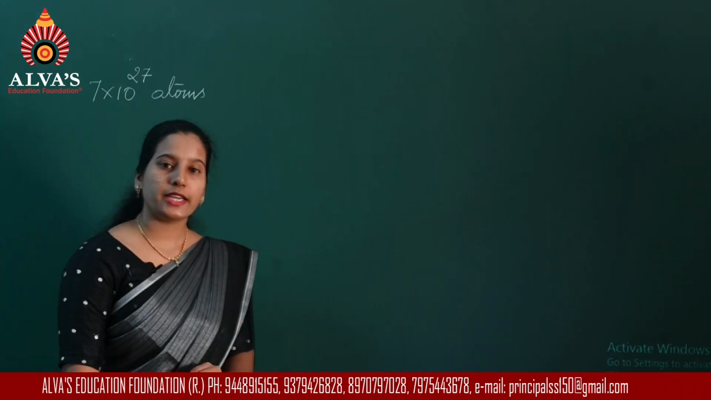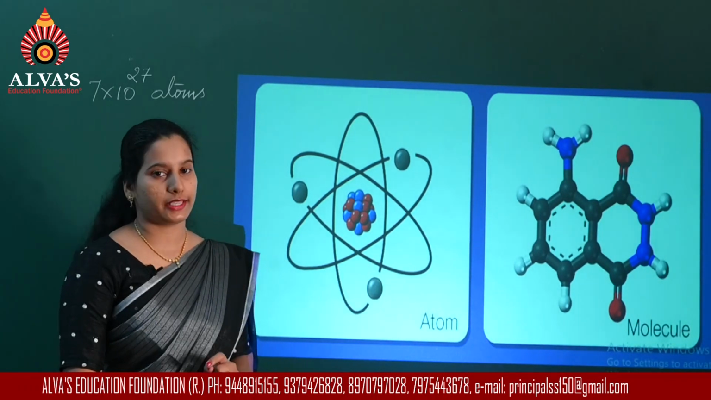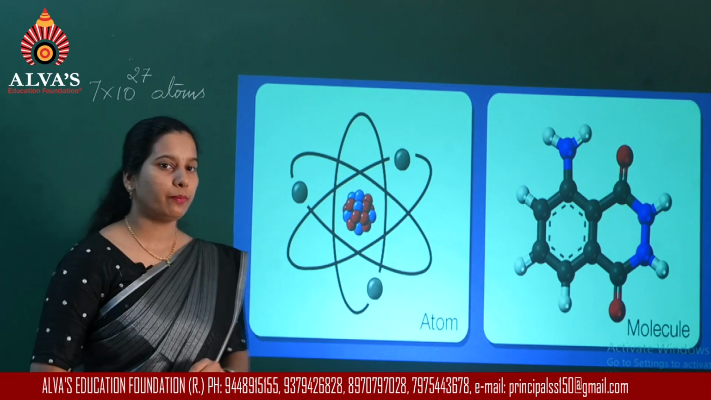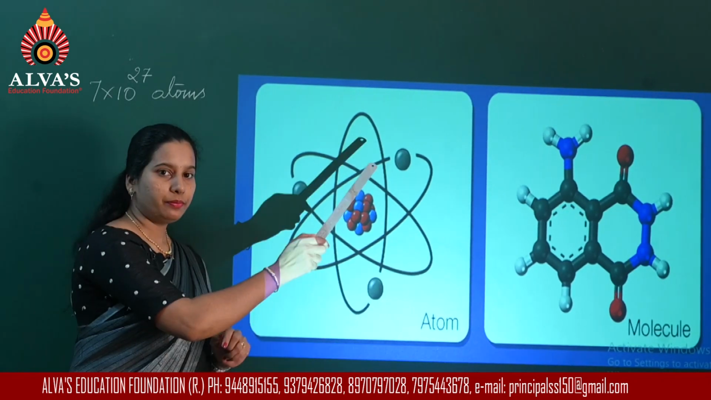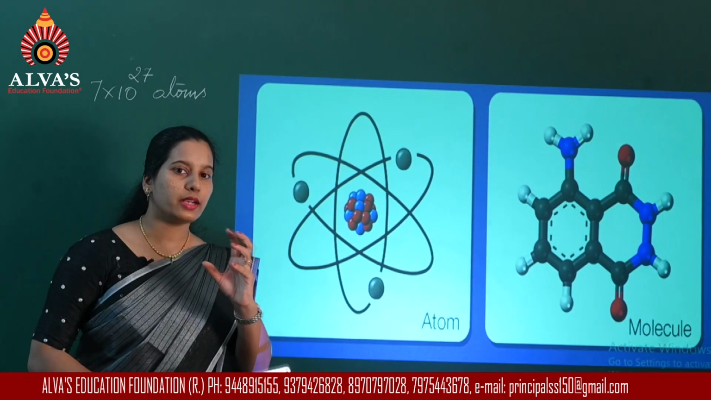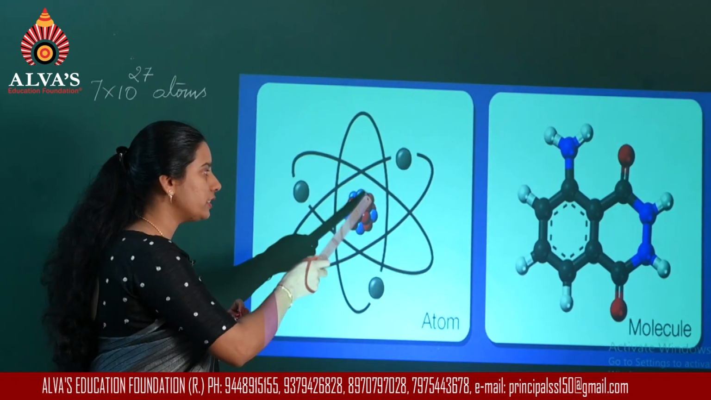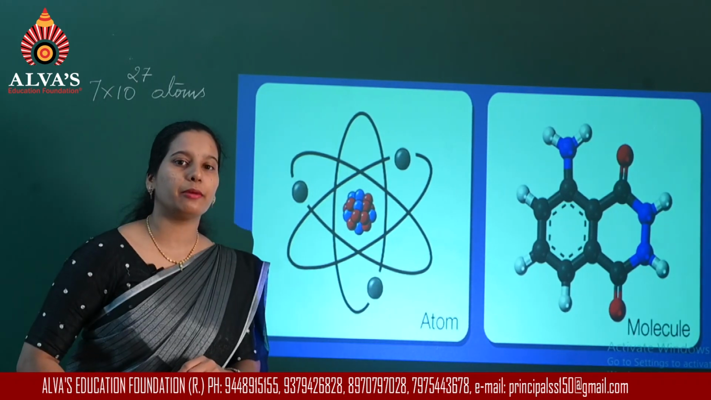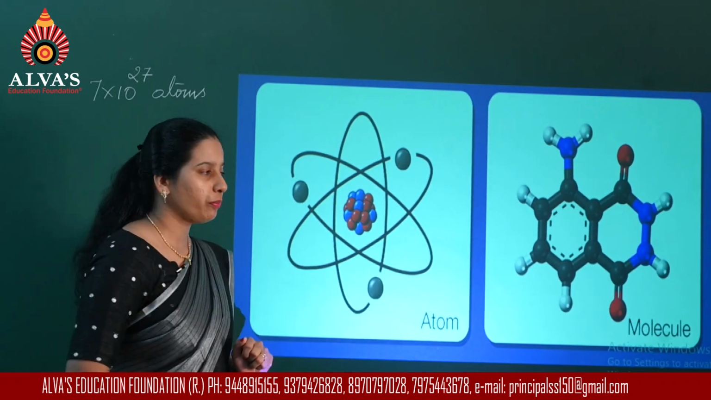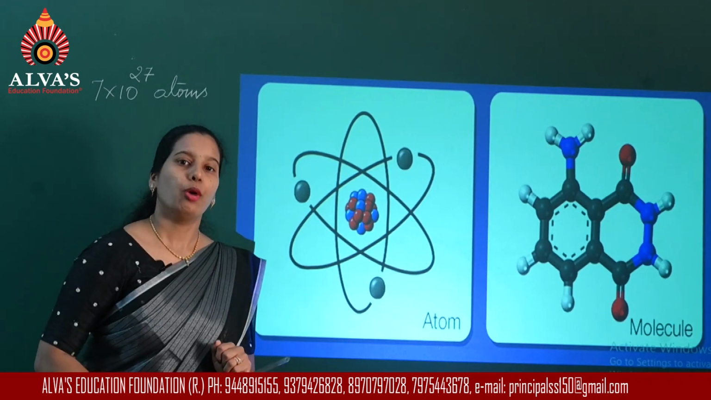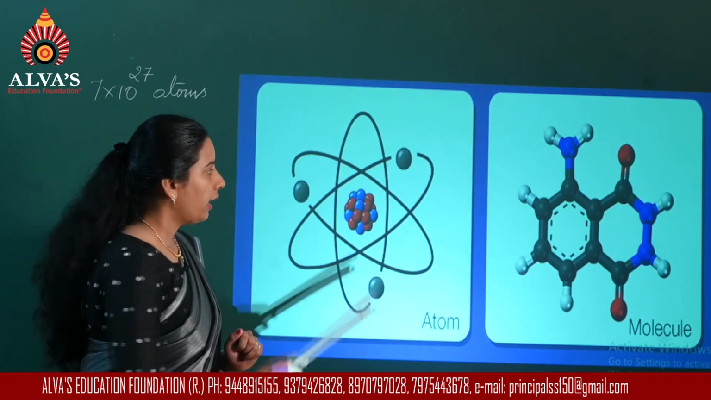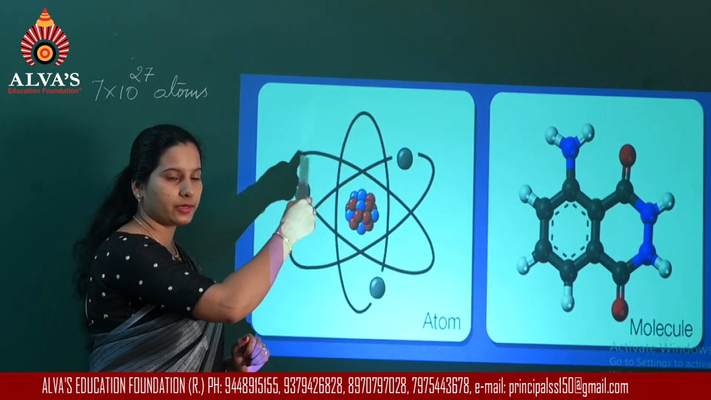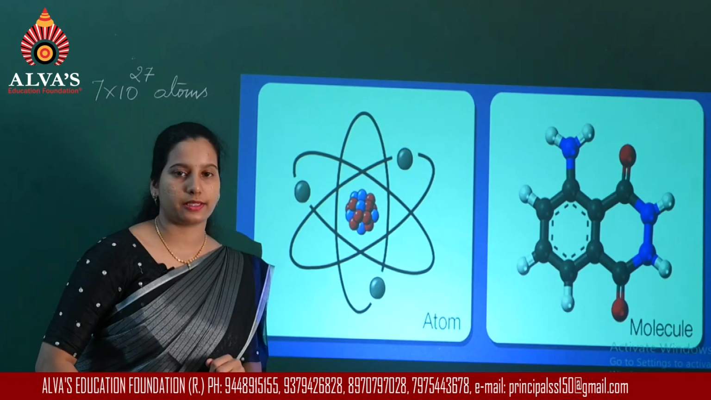Now, you have studied different models of the atom. According to the models of atoms that we study, in the case of an atom, most of the mass is concentrated at the center. The central part of the atom we call the nucleus. This nucleus contains protons and neutrons, and the electrons are revolving around the nucleus. This is in the case of an atom.